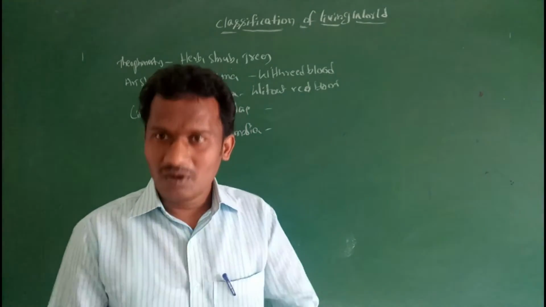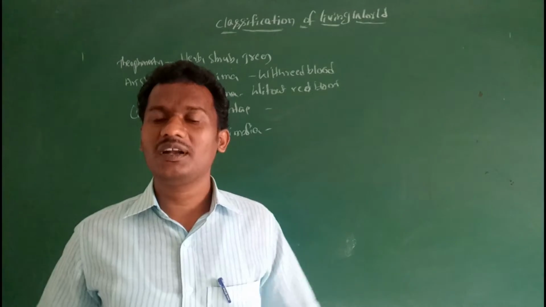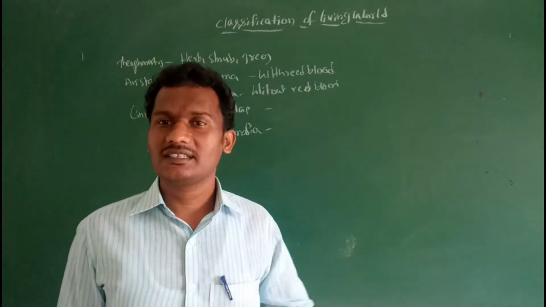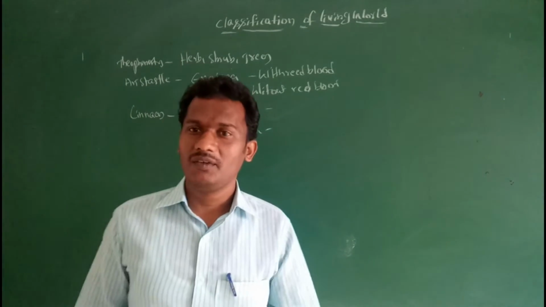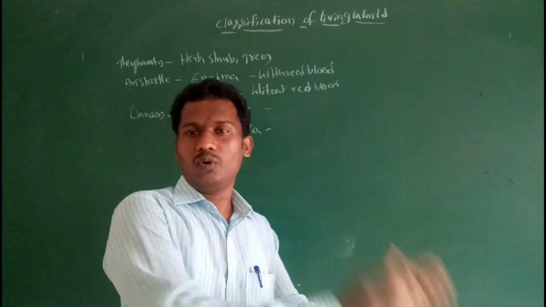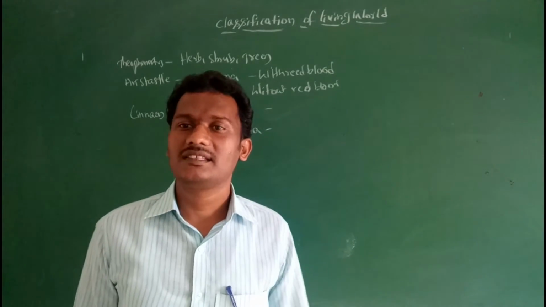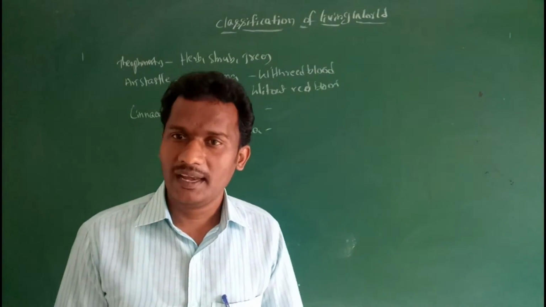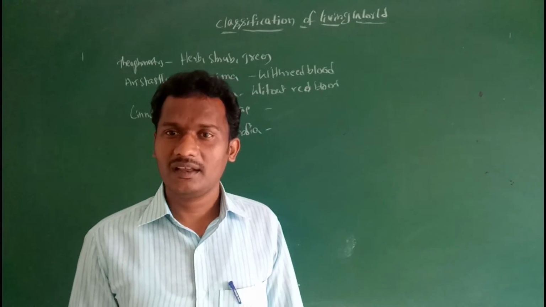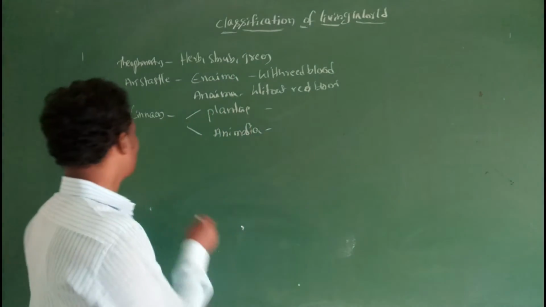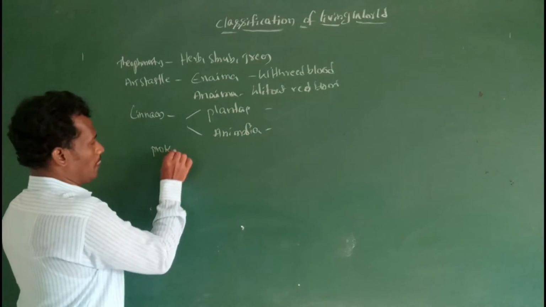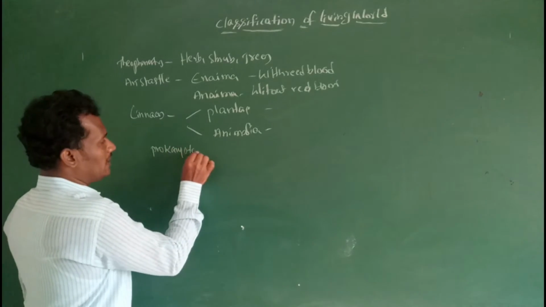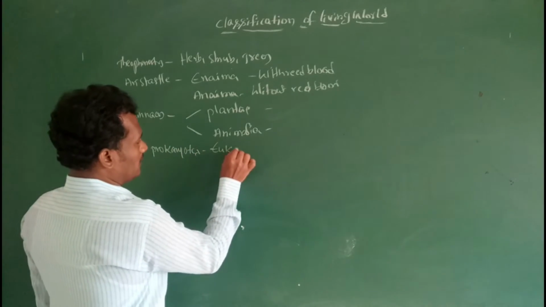He did not differentiate prokaryotes and eukaryotes.